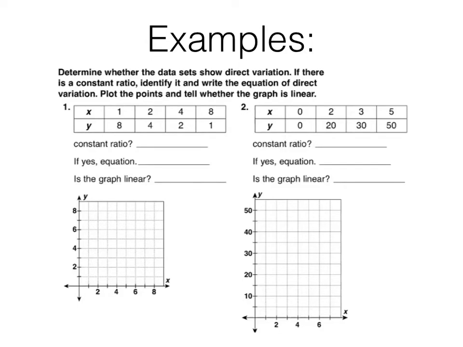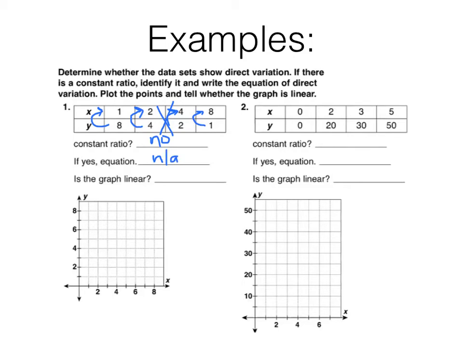So let's start with this first one. Is it a constant ratio? Start by dividing. 8 divided by 1 is 8. 4 divided by 2 is 2. So no, it is not a constant ratio. If I continue, 2 divided by 4 is 1/2, and 1 divided by 8 is 1/8, so definitely not. So we don't need to write an equation because it wasn't true.